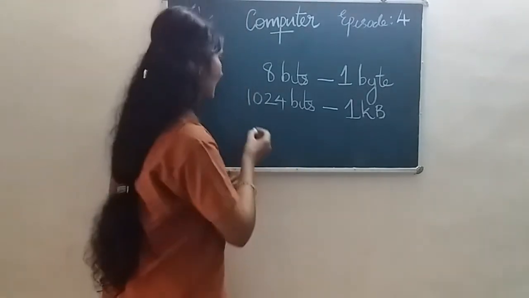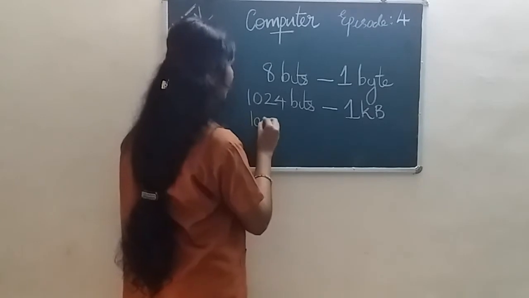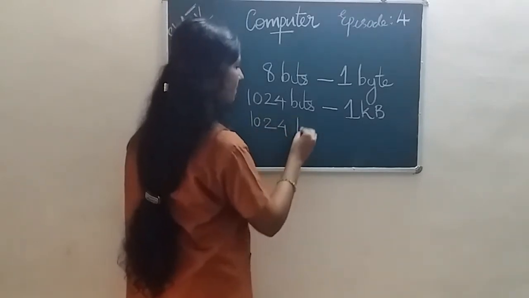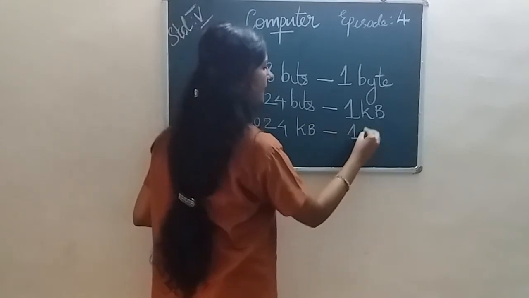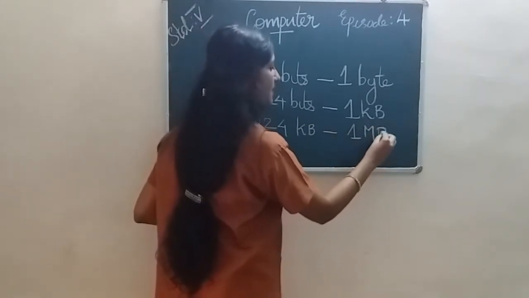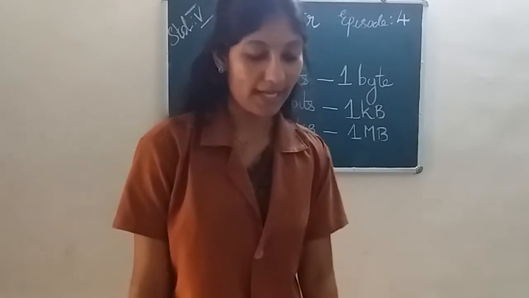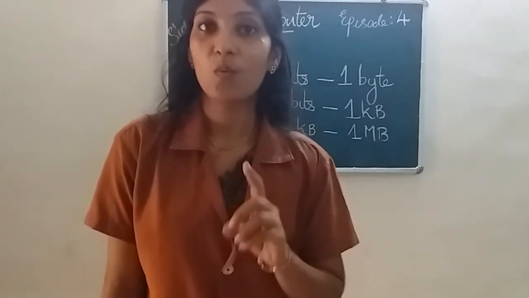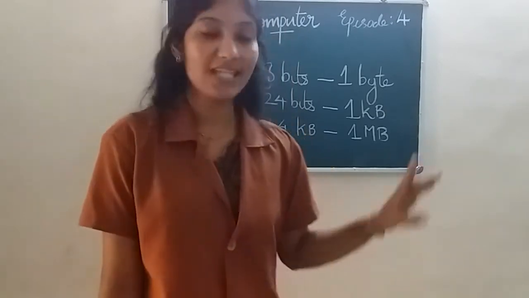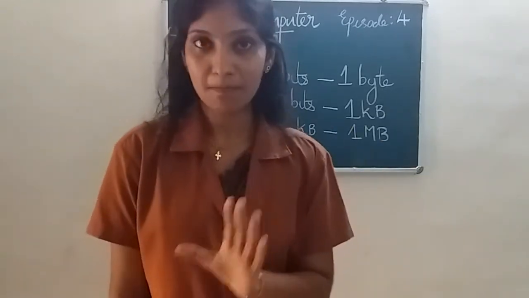Then 1024 KB form 1 MB. MB means megabyte. 1024 KB form 1 megabyte. Its short form is MB.